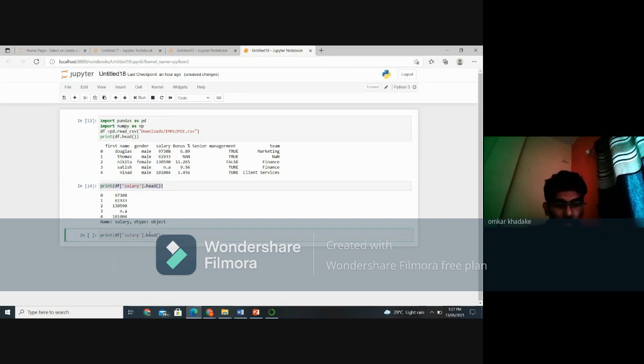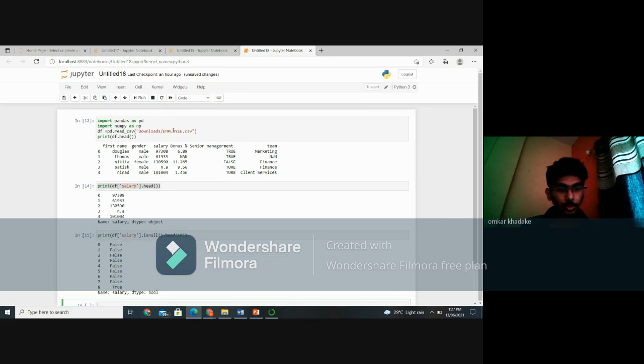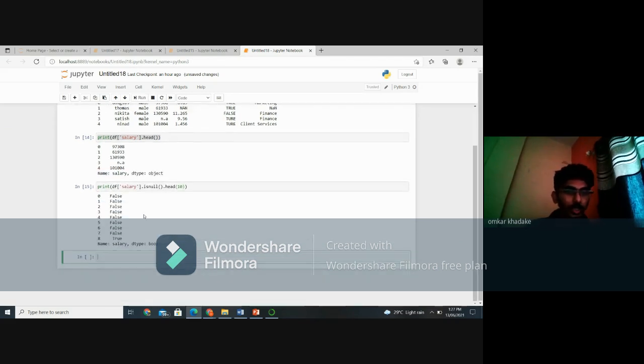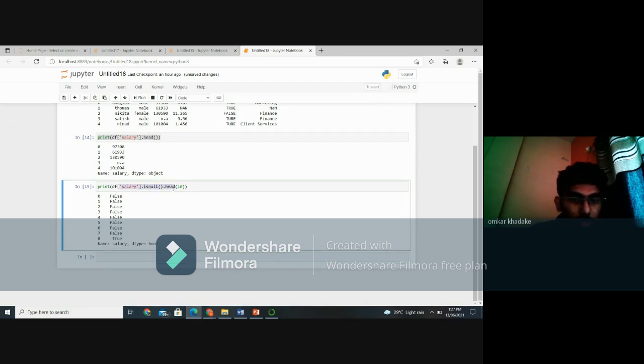A very small correction we need to do here. First we will do is null. Okay, null dot is done. So first we need the first 10. Then run this program. After running this program, we see the salary first 10.